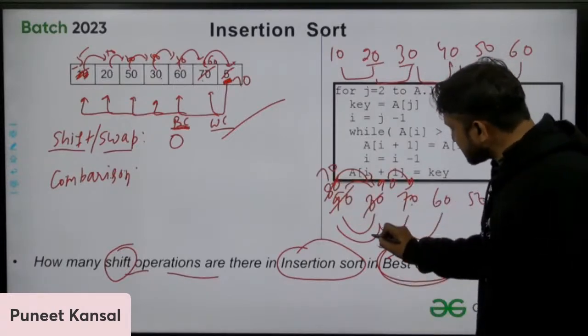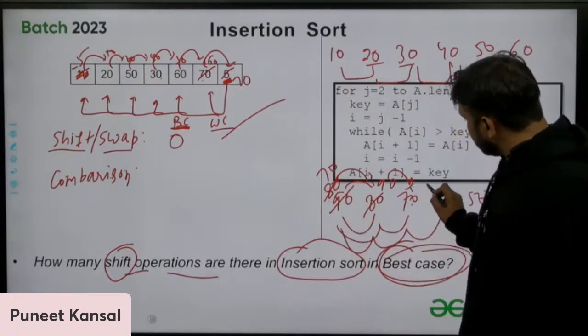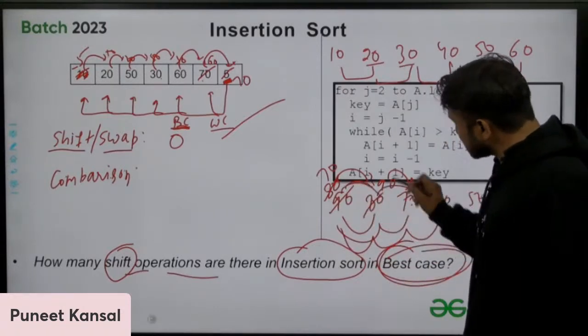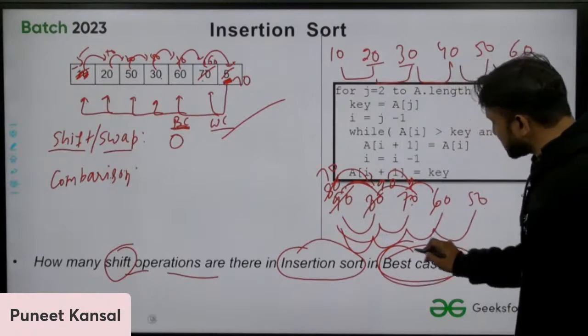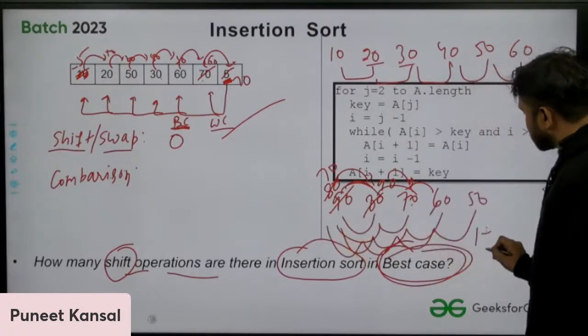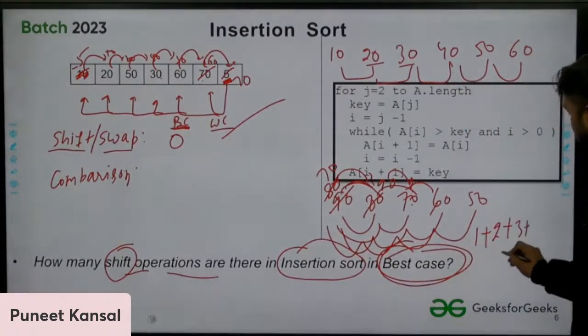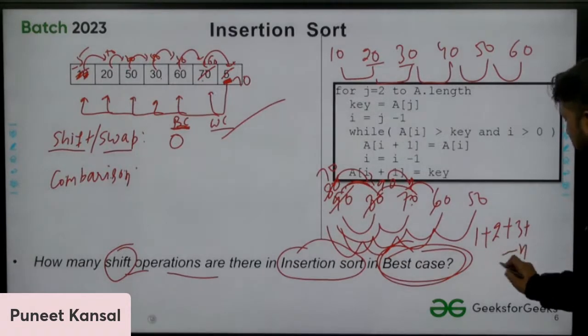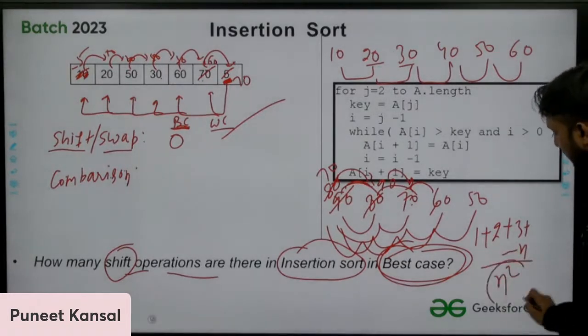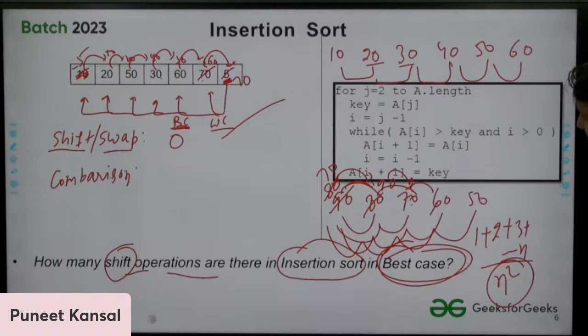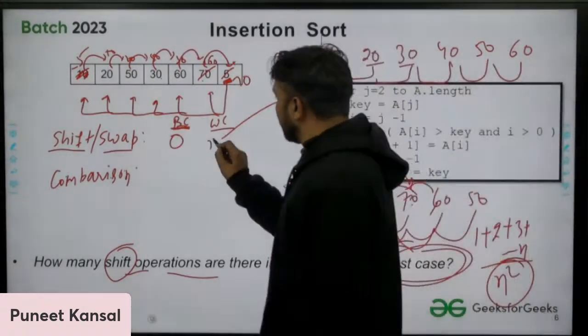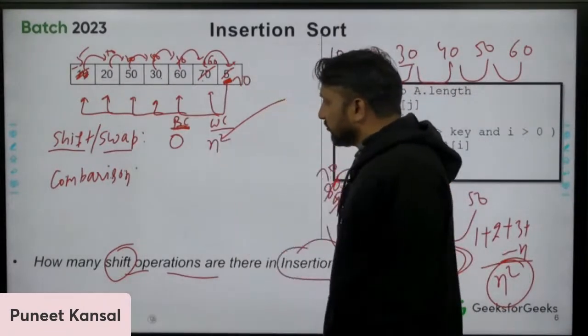So in this case, 3 shifts. And 60 will go here; in this case, 4. So 1 plus 2 plus 3 and so on. We know how much this is: n square. So in the worst case, there will be n square shift operations.